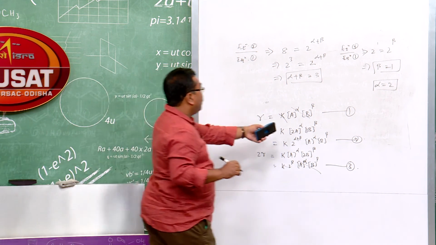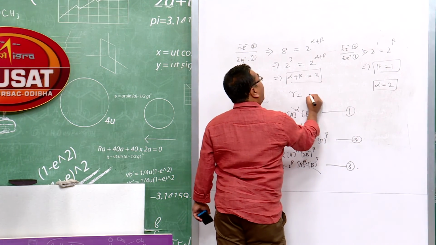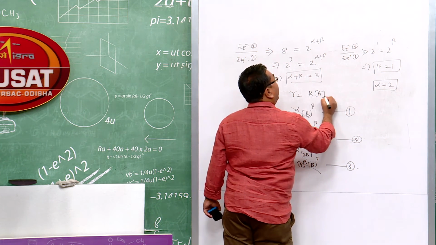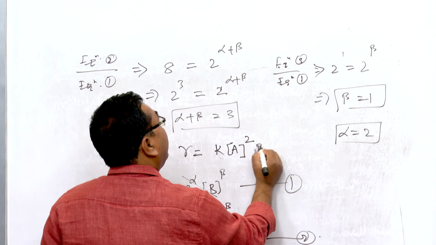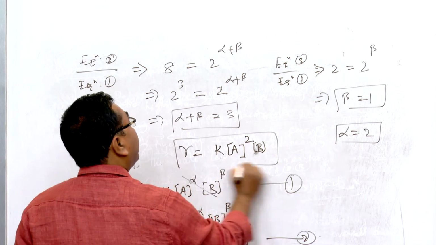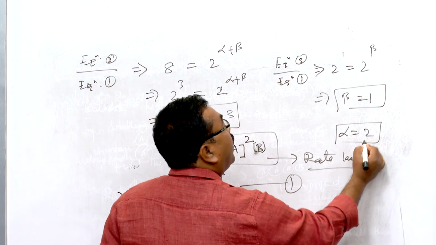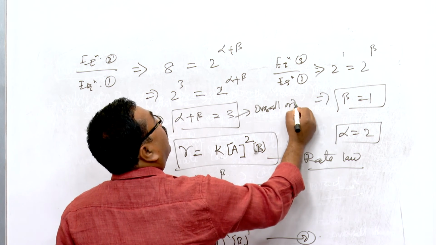Now I can put these values in equation 1. So this will be rate equals k A to the power 2 and only B to the power 1. This is the rate law, and this is the overall order.